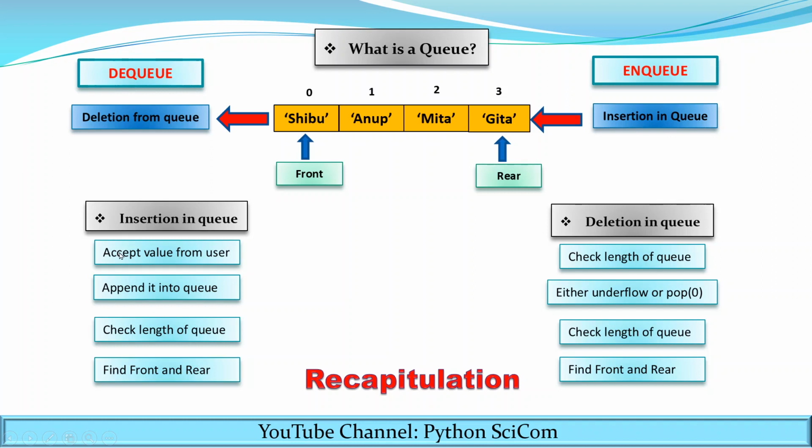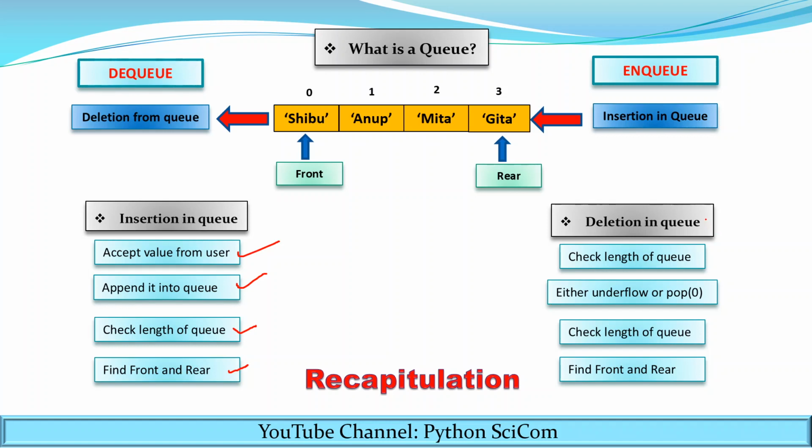Also we have seen the insertion in the queue. You have to remember the steps for the insertion in the queue. You have to accept the value from the user and you have to append it into the queue. For finding the front and rear, again check the length of the queue and find the front and the rear.